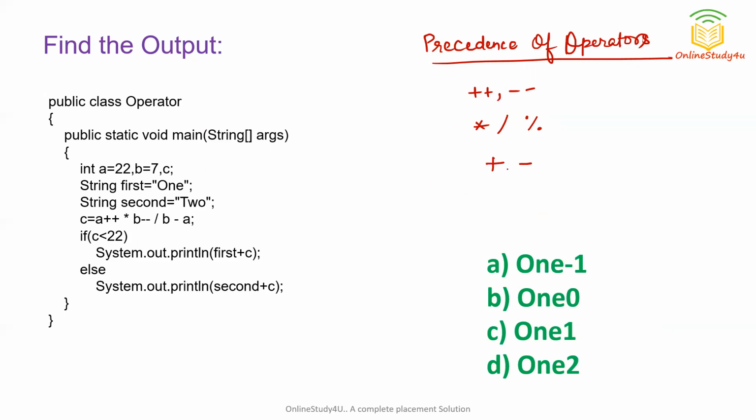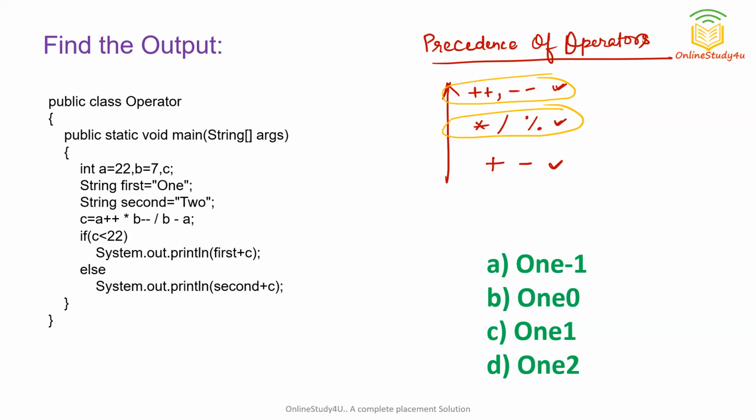So if these operators are in front of you, you should solve them in this order. You can see the upper ones have higher precedence, meaning you should solve postfix and prefix expressions first, then multiplication, division and modulus, then addition and subtraction. Now the question that comes to your mind is what will happen if we have operators of the same precedence. These operators are in the same line, so they have similar precedence.